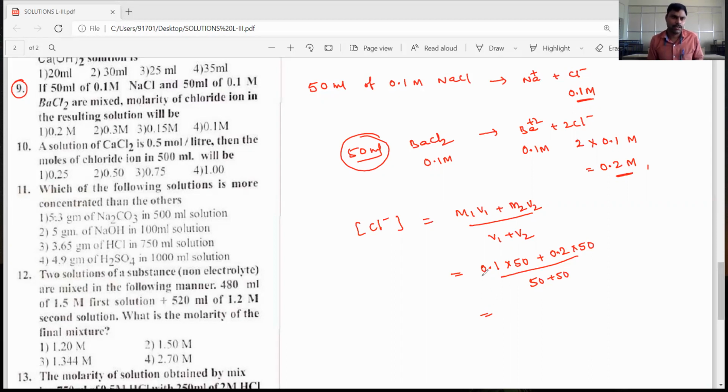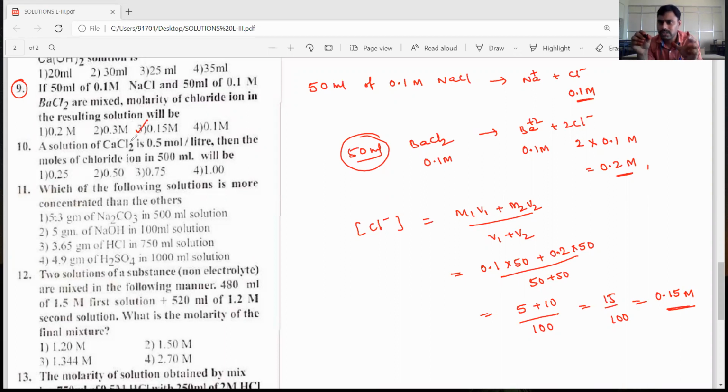Okay, so let's see that. Then on simplification we will get 5 plus 10 divided by 100. Then 15 by 100 is nothing but 0.15 molar concentration. So the 9th question answer is the third option, 0.15.